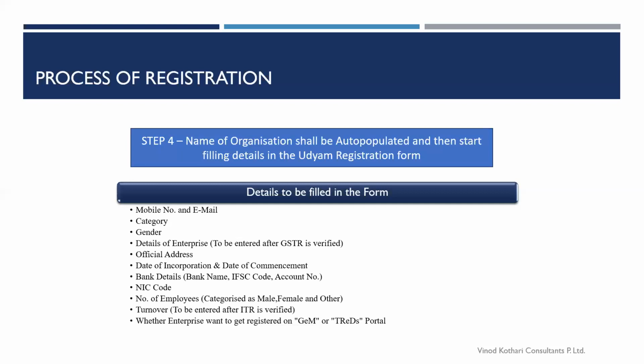Turnover to be entered in ITR is where the turnover details are required to be filled. The turnover would be taken from ITR if you have PAN. If you do not have a PAN and you have chosen that, you would be required to fill it in there. Another thing, you will get two questions over there: whether you want to register on the Government e-Marketplace portal, that is the e-portal by the government for selling products of MSMEs, and a trade platform, that is for trading of receivables by MSMEs.